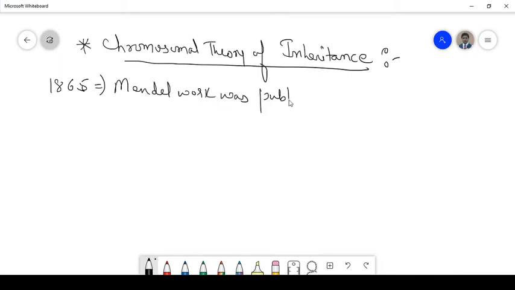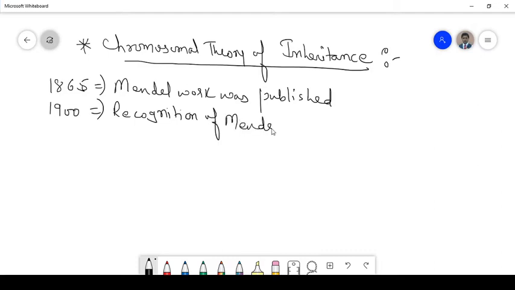But in those days there was no means of communication like we have today, so not much of the work was recognized. Later, in the 1900s, the recognition of Mendel's work was done by later scientists and other people.